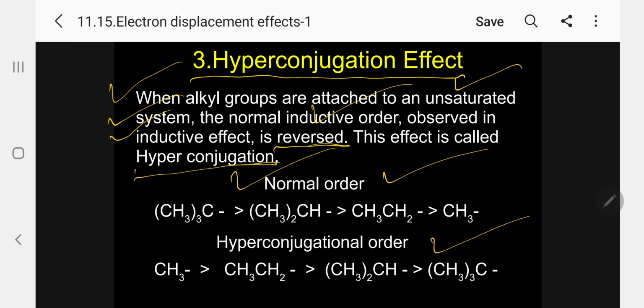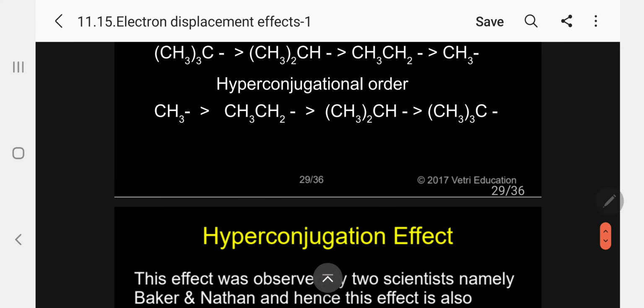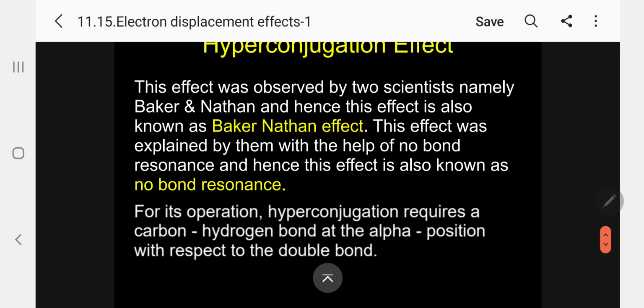So this is the normal inductive effect order. Now I just reverse it: CH3, CH3CH2, (CH3)2CH and (CH3)3C. So tertiary butyl is the least one. More powerful electron releasing is the methyl group. Let me explain with the example so you can follow.